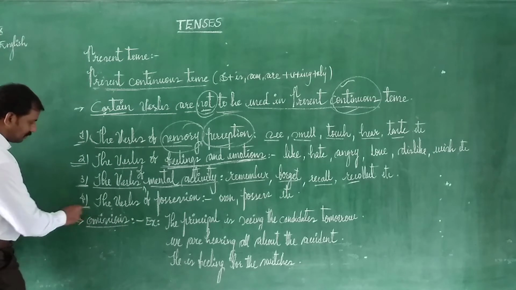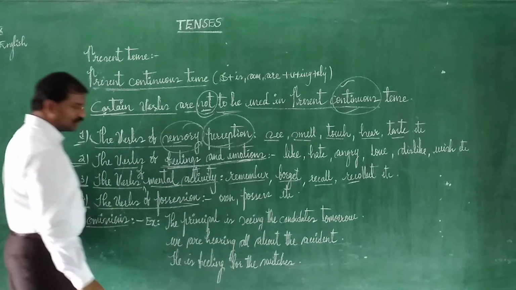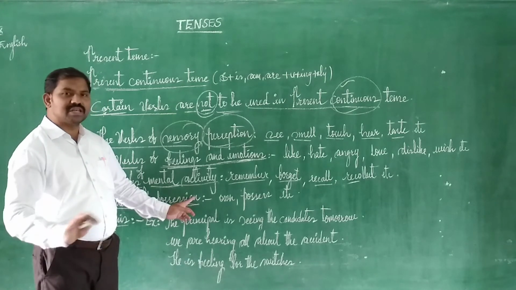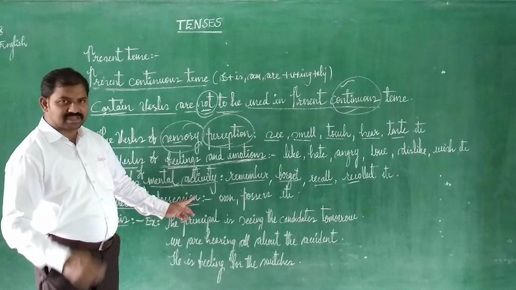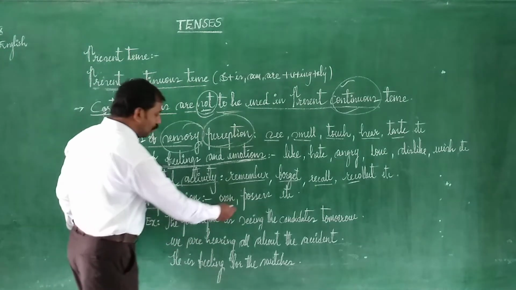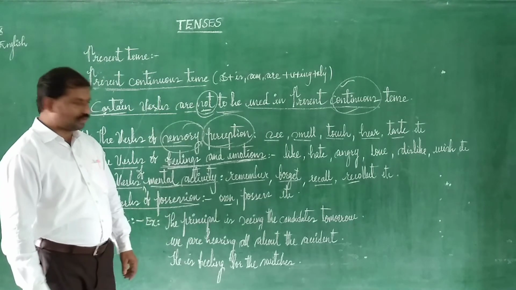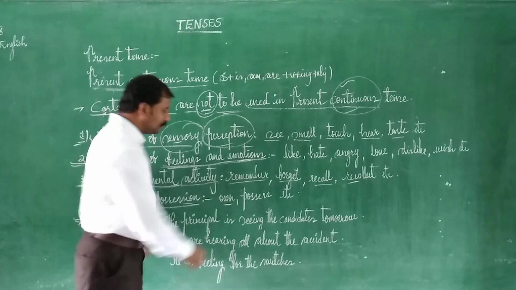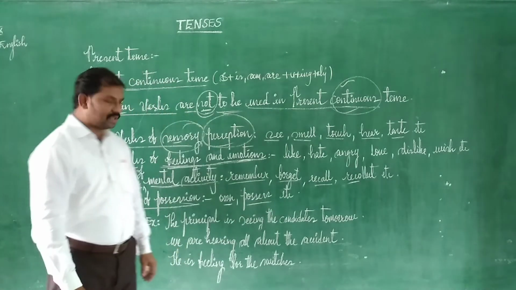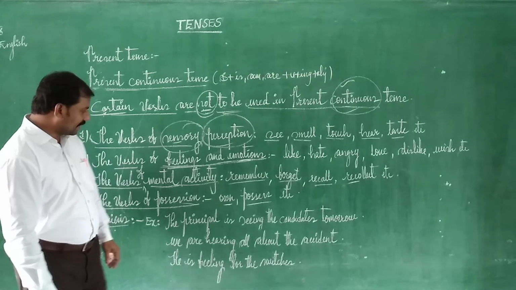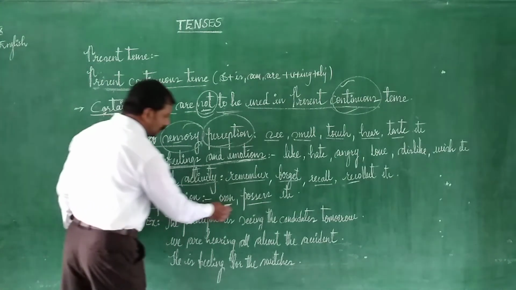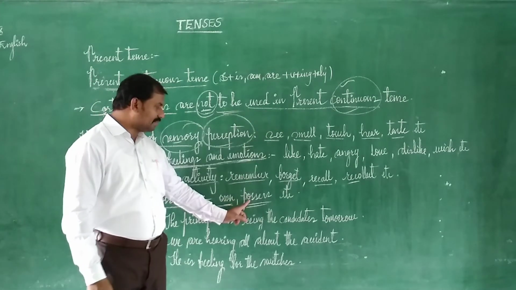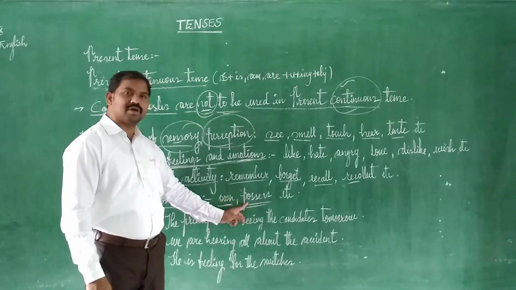And the last one, the fourth one, is the verbs of position. Whichever verbs denote ownership, better you don't use them in your present continuous tense. Verb plus -ing, don't use it. For example, "own": "I am owning" also sounds wrong. Better you don't use that in the present continuous tense. Even "possess": "I am possessing" is also not advisable usage. So better you avoid these verbs of position in your present continuous tense. Don't add verb plus -ing to these verbs while making sentences.